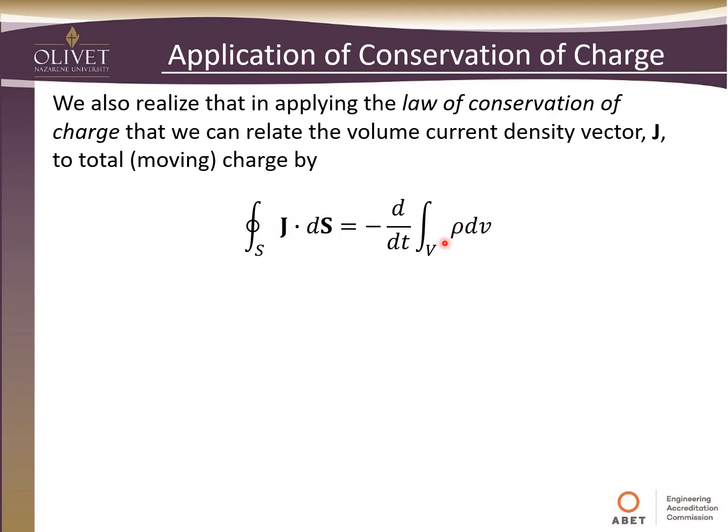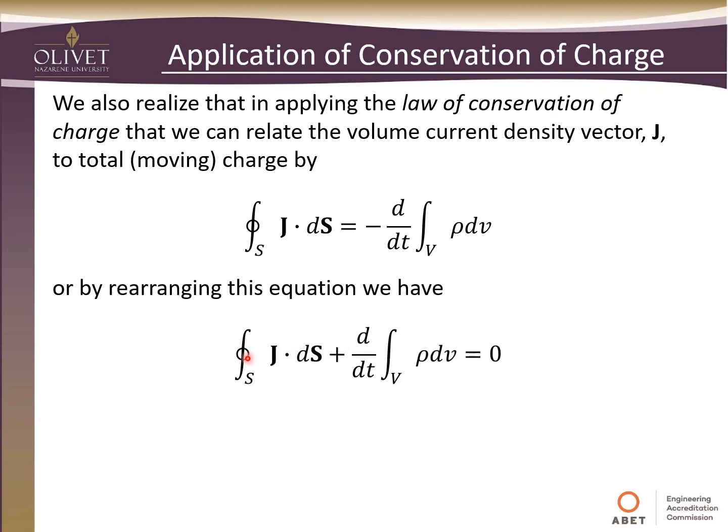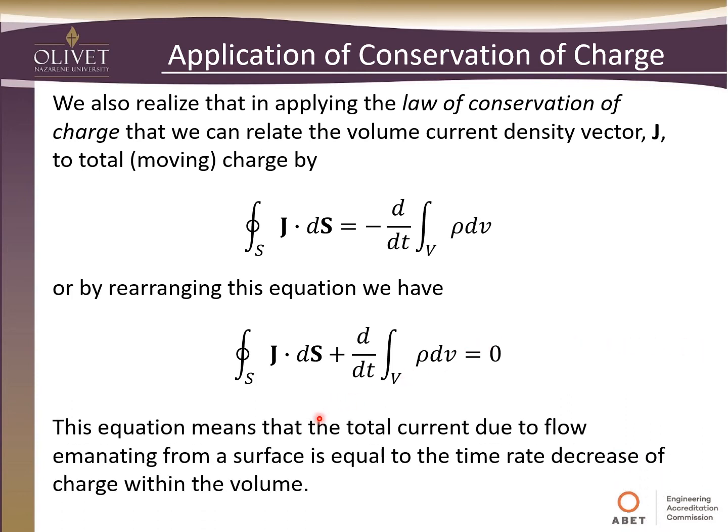So we're just saying here, these are, more or less, two ways to define or characterize current flow. We can rearrange this equation to say that the total current flow plus the change in the charge inside of a volume has got to equal 0. One way you could think about this is to say that the total current due to flow emanating from a surface is equal to the time rate decrease of the charge within the volume.